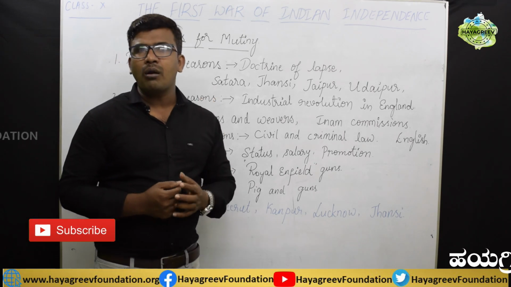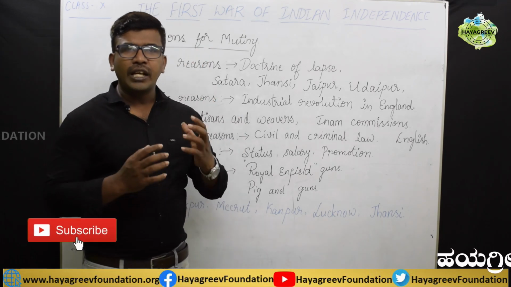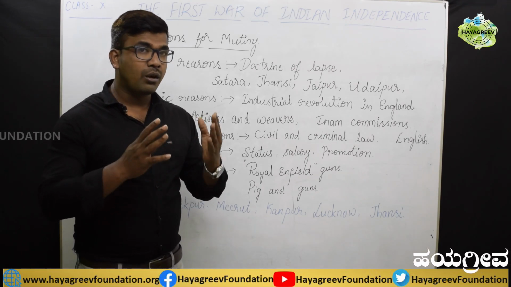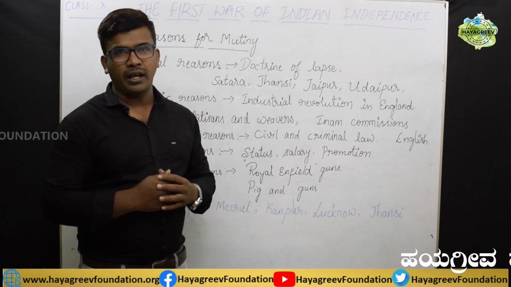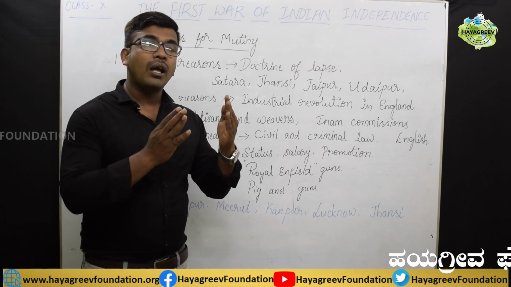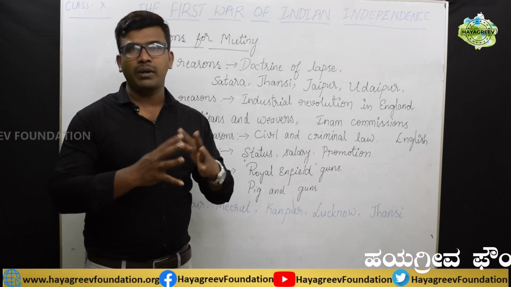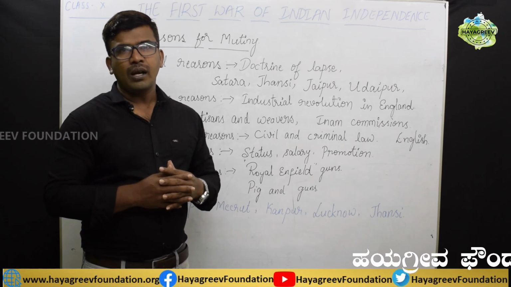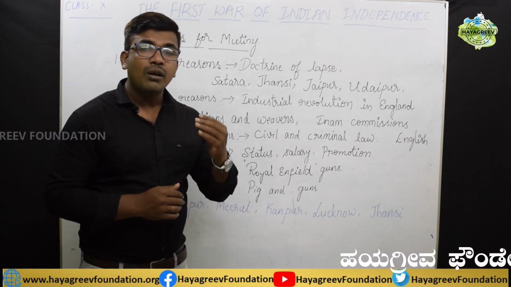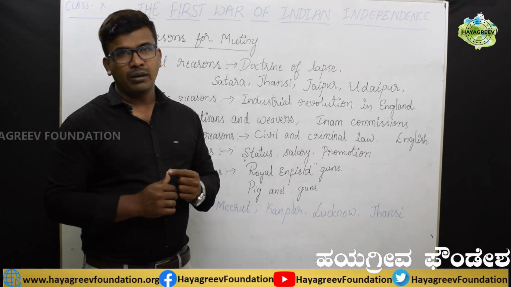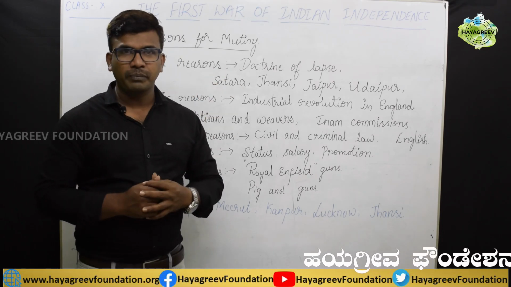And Lord Dalhousie, during this time, abolished the kingship titles of the kings of Tanjavur and Carnatic. That means they lost their kingship itself. And they also dethroned Bahadur Shah, the Mughal emperor, under the doctrine of lapse.